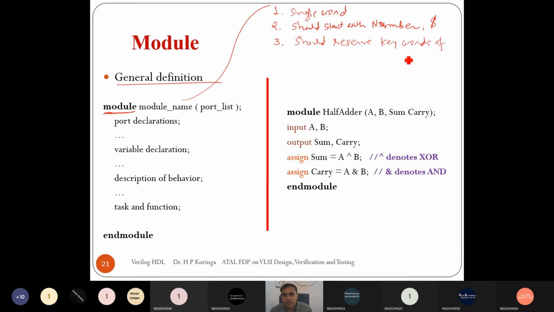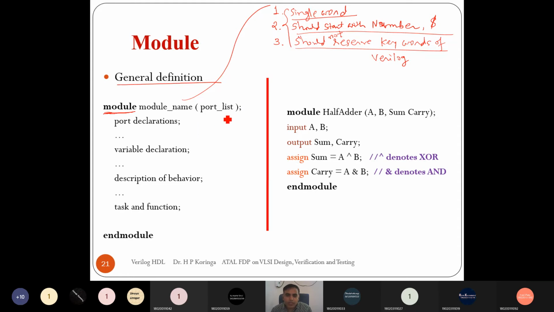So when you give the module name, keep in mind it should be a single word, should not start with a number, and we cannot use any reserved keyword to give the module name of a Verilog program.